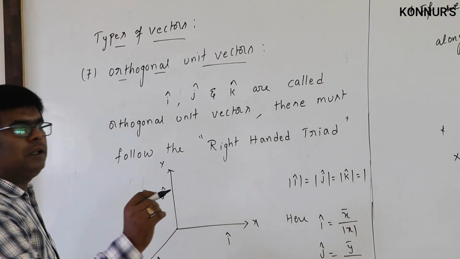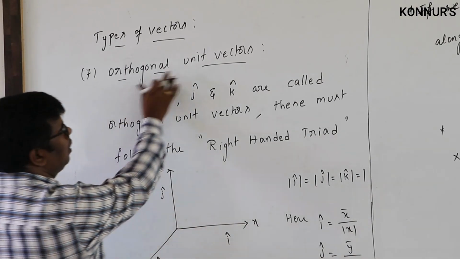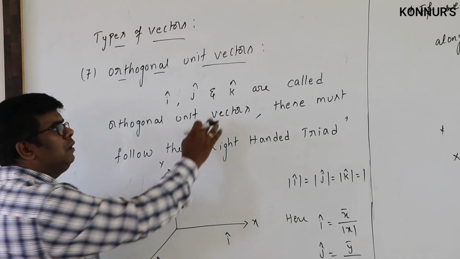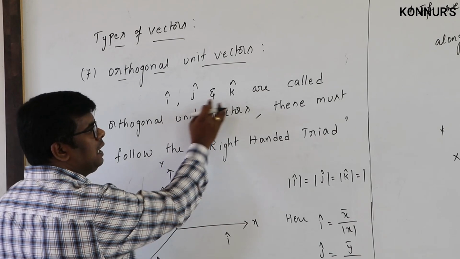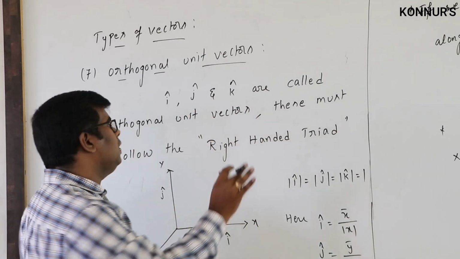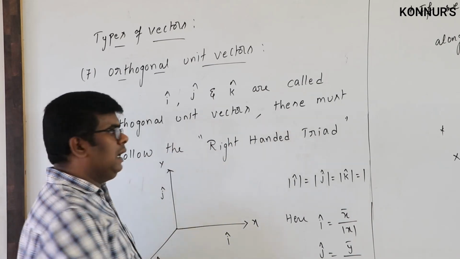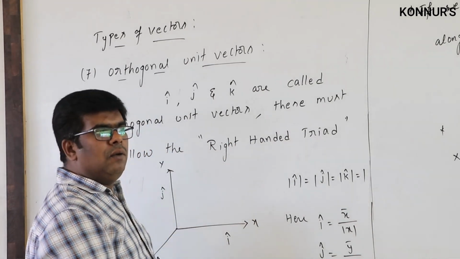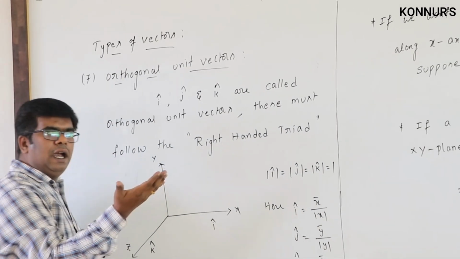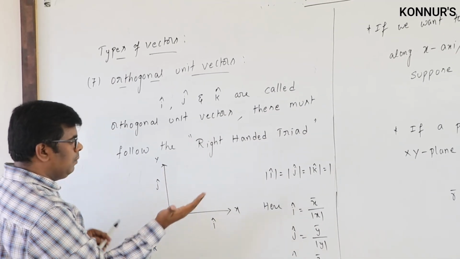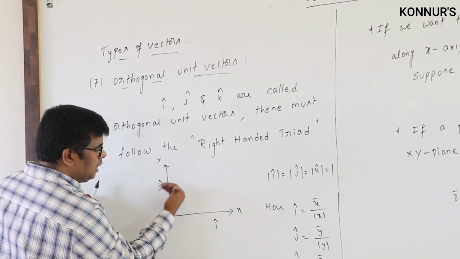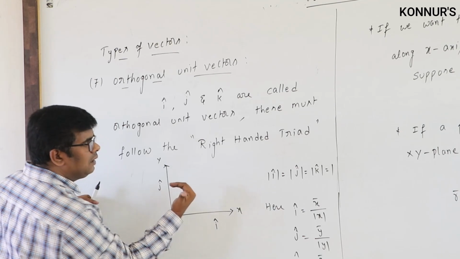Next we are going to discuss orthogonal unit vectors. I cap, j cap and k cap are called the orthogonal unit vectors, and they should follow the right-handed triad. What is the meaning of this right-handed triad? If you use your right hand and curl it from I to j, you should get the other vector.